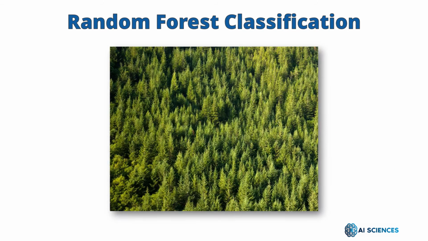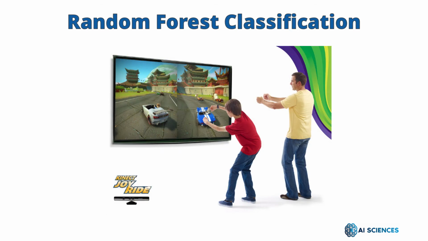Whenever I think of random forest classification, I always remember this picture where I assume all these are decision trees and all of the decision trees actually make a forest like this. Random forest classification is a very powerful classification algorithm because it leverages the power of many classification algorithms. There is a device called Kinect. It was created by Microsoft and it estimates the human pose according to the movement of a player, and here it actually uses random forest classification in order to detect the human pose. So this is one of the real world examples of this machine learning algorithm.